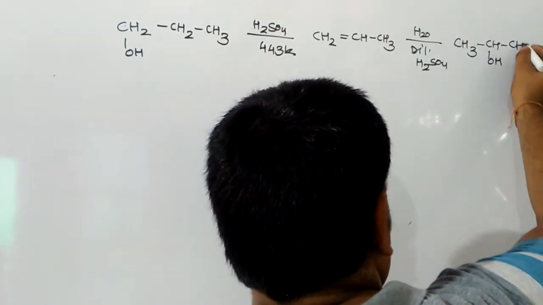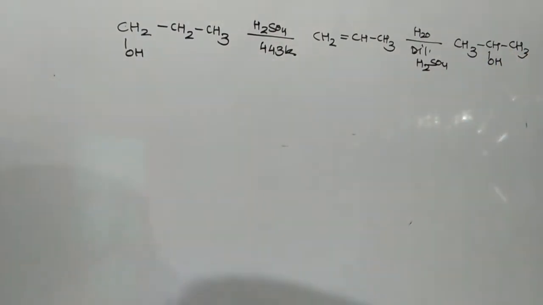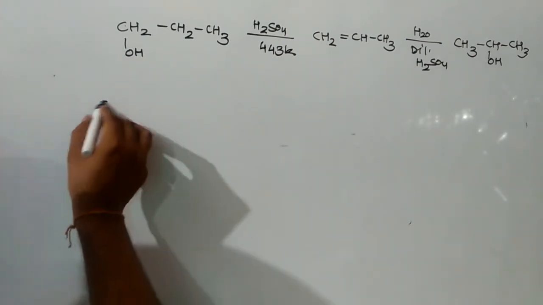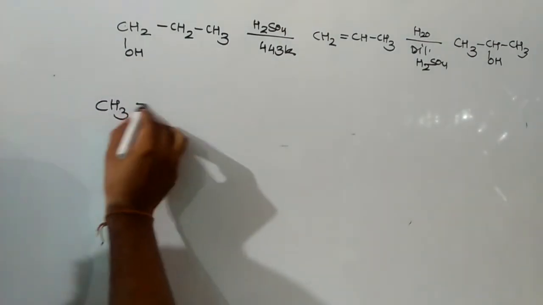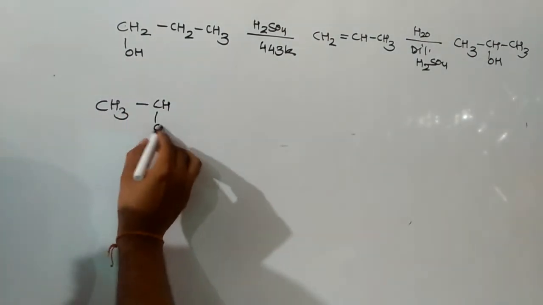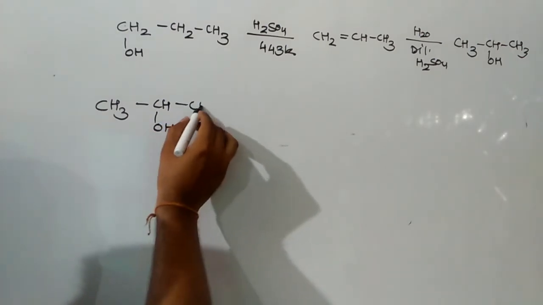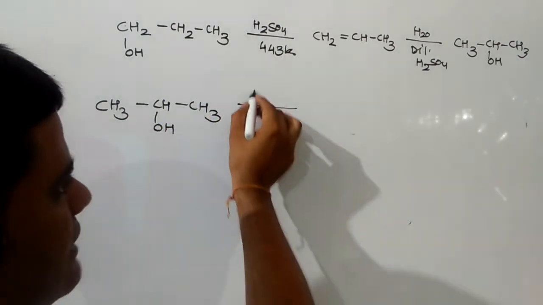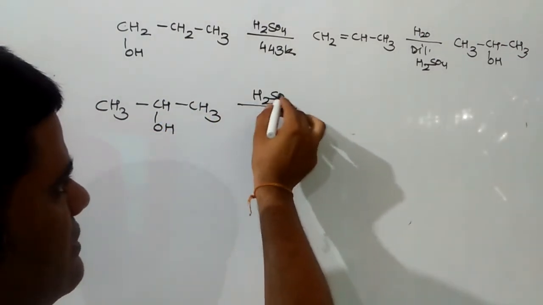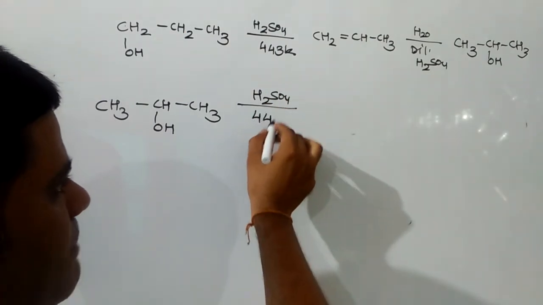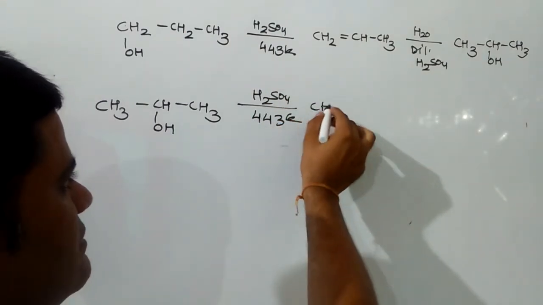The next question is to convert propan-2-ol into propan-1-ol. For this, add concentrated H2SO4 to it, due to which the product formed will be propene.